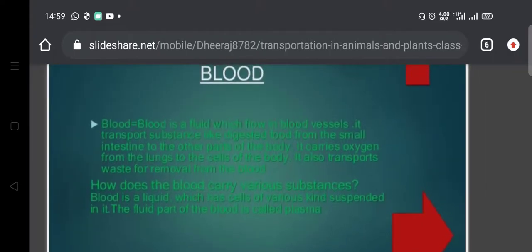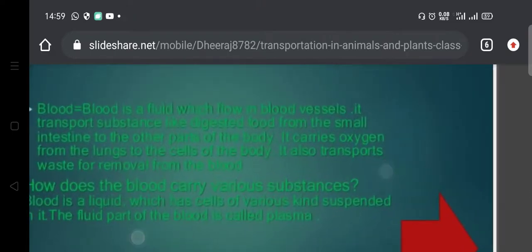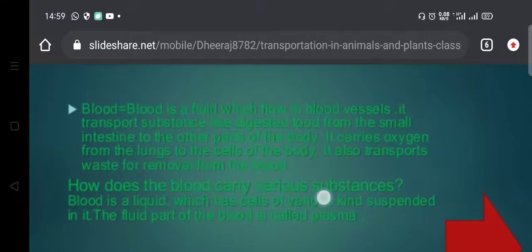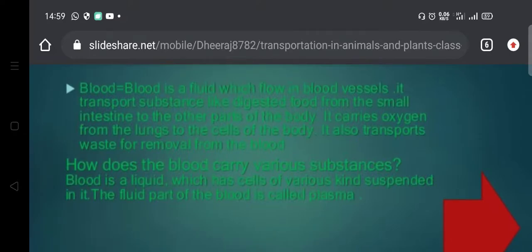Blood is actually a fluid which flows in body vessels. It transports substances like digested food from the small intestine to the other parts of the body. It carries oxygen from the lungs to the cells of the body, and it also transports waste for removal from the body. How does the blood carry various substances?